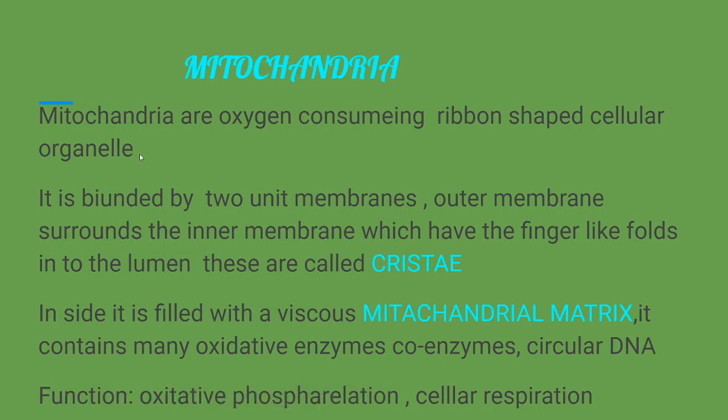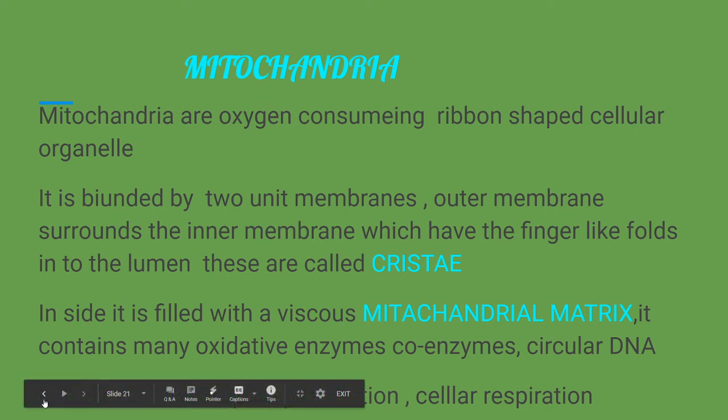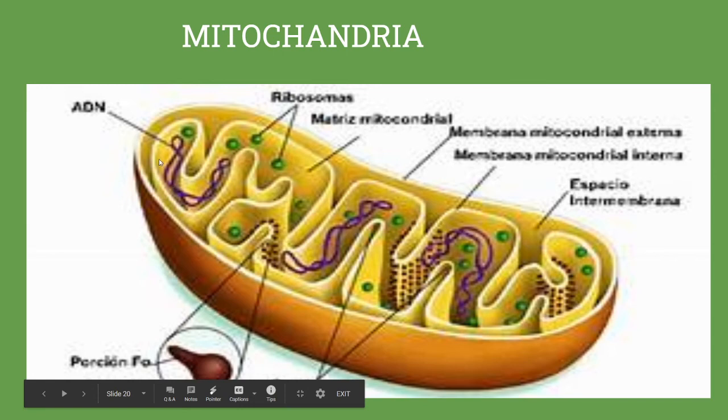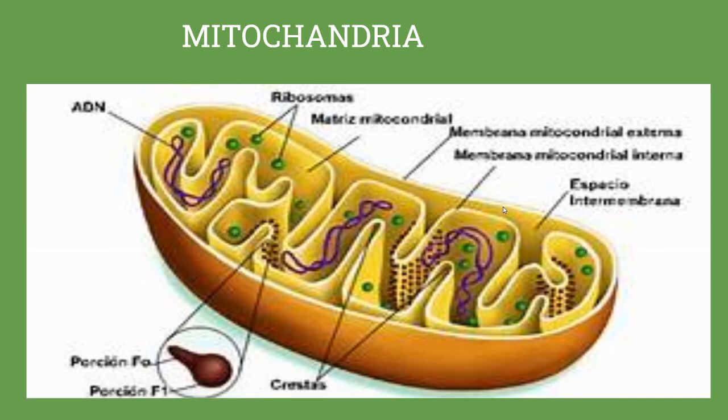Now the structure of mitochondria. Mitochondria are oxygen-consuming, rod-shaped cellular organelles. They are bounded by two membranes, the outer membrane and the inner membrane. The space between these two layers is called the perimitochondrial space. The outer membrane is surrounded by the inner membrane. The inner membrane has some foldings inside, called the cristae.